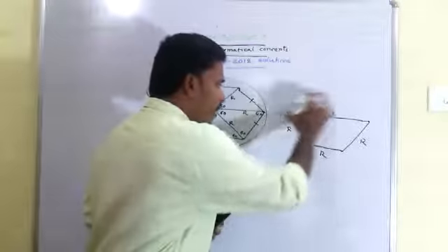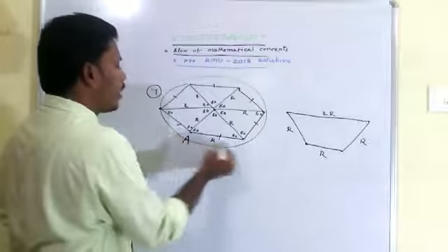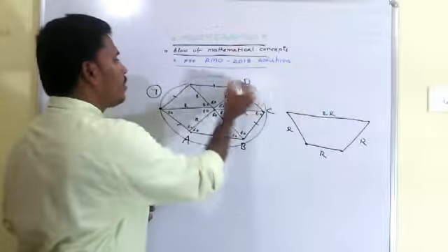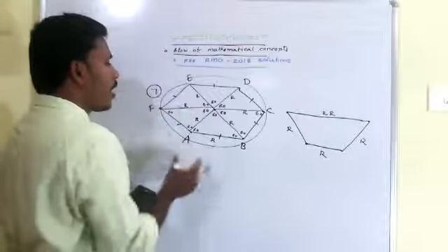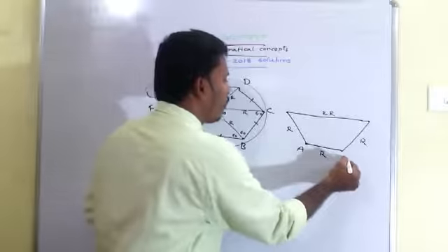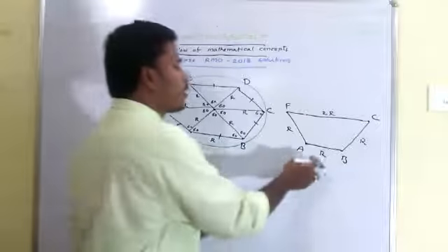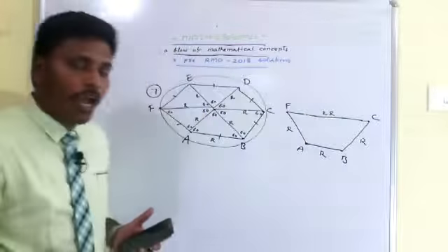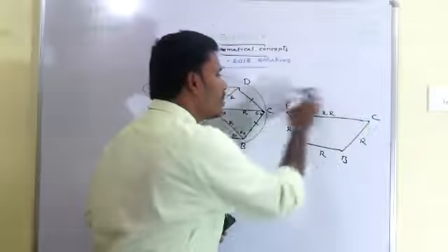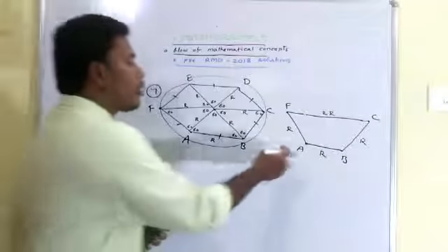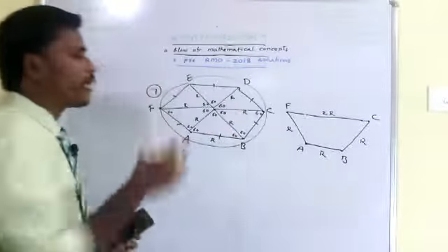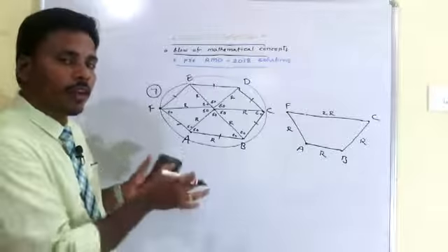So that means this shape, if you name this regular hexagon as A, B, C, D, E, F, I am taking only A, B, C, F. This ABCF is a trapezium with the measurements R, R, R and 2R. And one more thing is, this ABCF is a cyclic quadrilateral because the points A, B, C, F lie on the circle. This is the well-known fact from the regular hexagon.